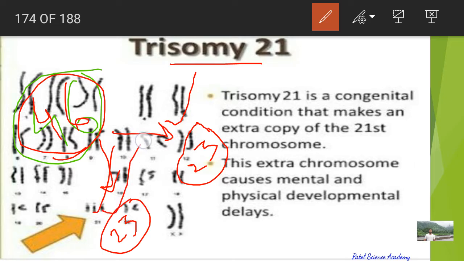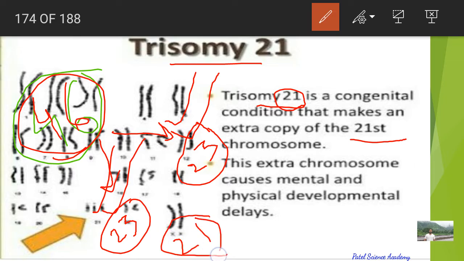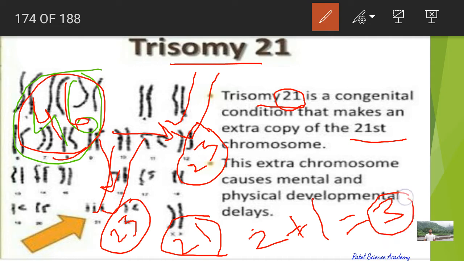As you know, there are 23 pairs in the normal cell of a normal human being. So what is happening here in trisomy 21? 21 indicates that there is a little change in the 21st pair of chromosomes. It is a congenital condition that makes an extra chromosome of the 21st chromosome. So on the 21st pair, there will be one extra chromosome instead of two. At chromosome 21, instead of two, there will be three chromosomes.